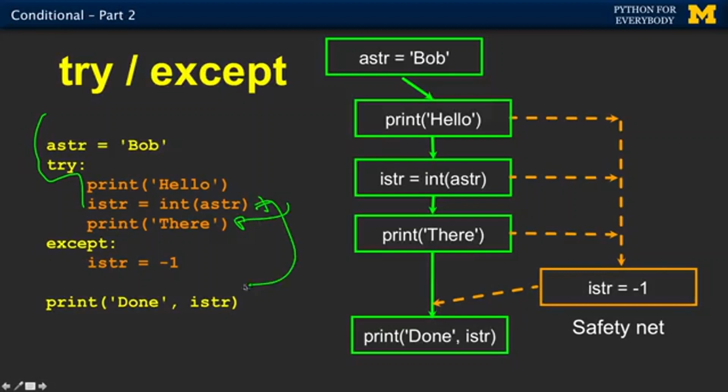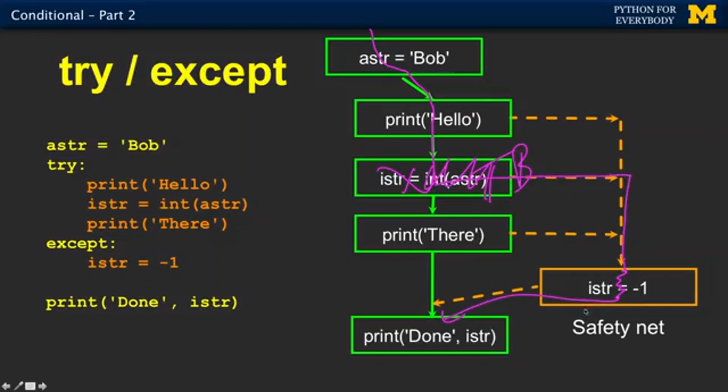It actually exits to the except and then comes out. To draw this in a diagram, here we go: we start this thing, we're in the try block, we're doing print safe, doesn't hurt anything. Then this blows up with a traceback, and that says go to the except block, run whatever's in the except block, and then continue on.